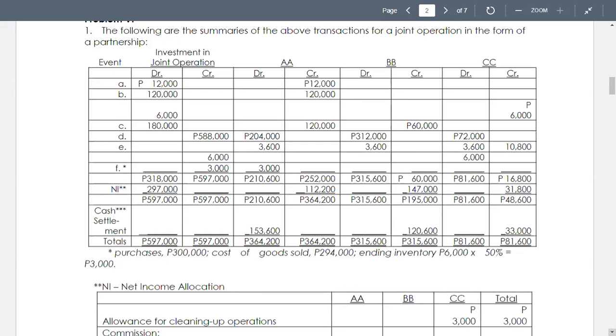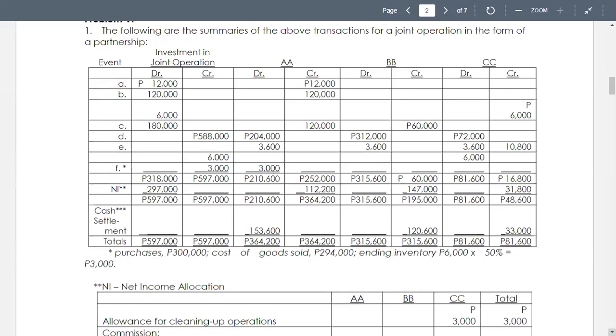Then, another transaction in letter E states that CC agrees to pay 6,000 for the stand. So we debit CC for 6,000 and credit investment in joint operation.